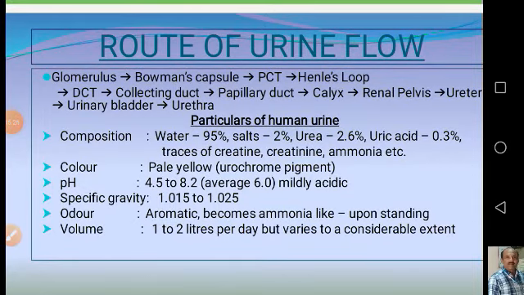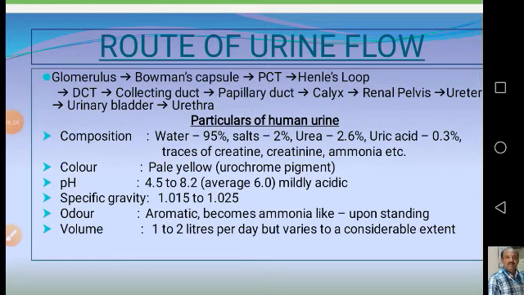That means when the urinary bladder is filled with urine, as it receives more and more urine from the collecting duct, papillary duct and ureters, the urinary bladder expands slowly, and the muscles present in the urinary bladder initiate contraction of the bladder. Then the urine passes out through the urethra in adult males, and this elimination of urine through the urethra is called micturition.